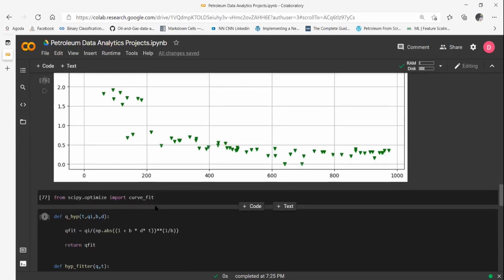All right. So the library that you need to use for this is scipy.optimize, importing curve_fit. What curve fit does is, suppose the equation that I need to fit is at plus bt square. This is the equation that I want to fit. Now I can only fit this equation if I know a and b.